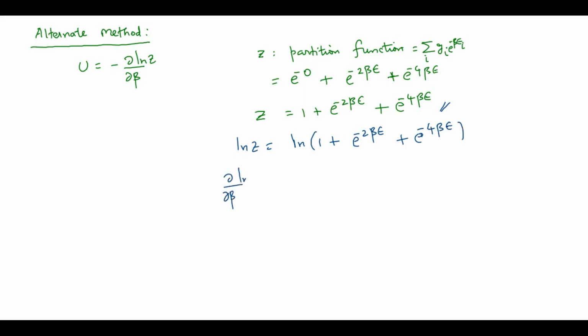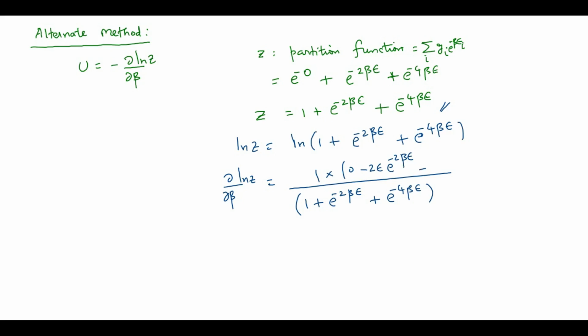the derivative of log Z is 1 by (1 plus e power minus 2 beta epsilon plus e power minus 4 beta epsilon) into the derivative of this quantity. The derivative of 1 is 0, then the derivative of this term is minus 2 epsilon e power minus 2 beta epsilon, because we are taking the derivative with respect to beta.